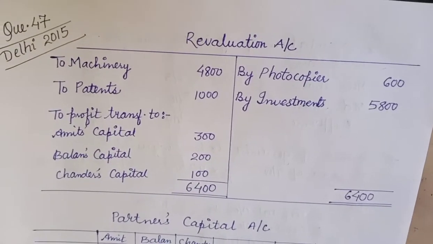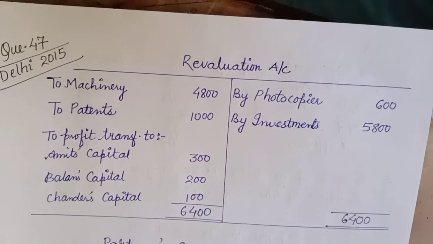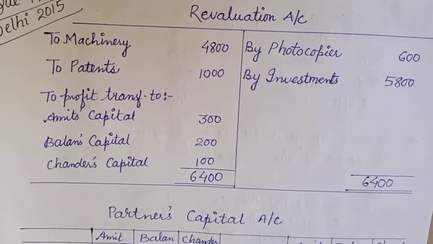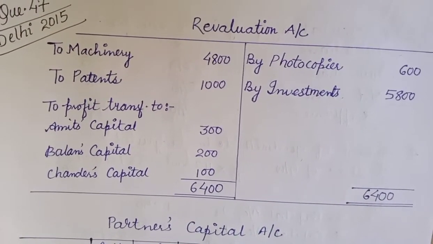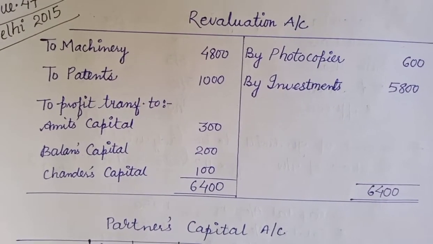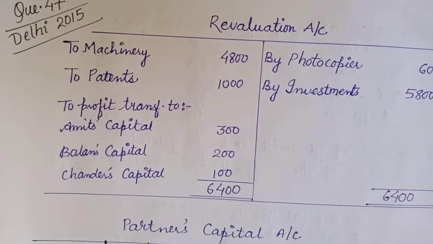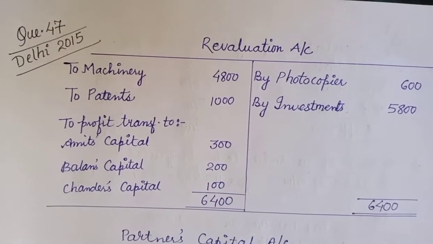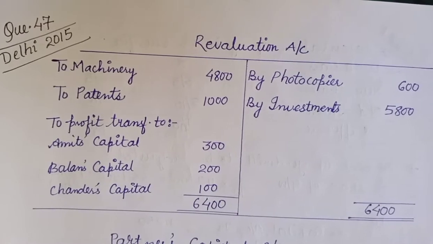Question number 47 on page number 6.64. Amit, Balan and Chandir were partners sharing in the ratio 1/2, 1/3, 1/6. We need to make it a common denominator, so that will come out to be 3:2:1. Chandir retired on 1st April 2014 and the balance sheet is given, and then it is written in the adjustments.